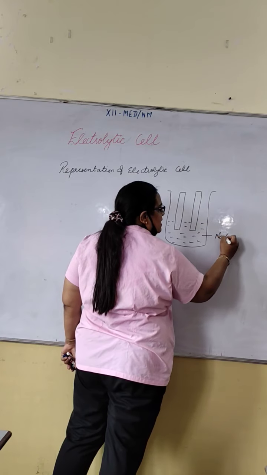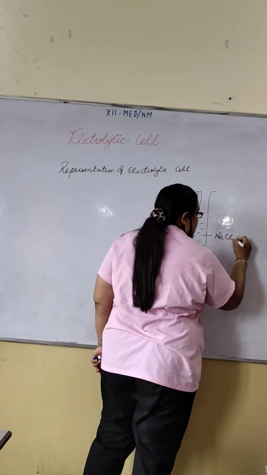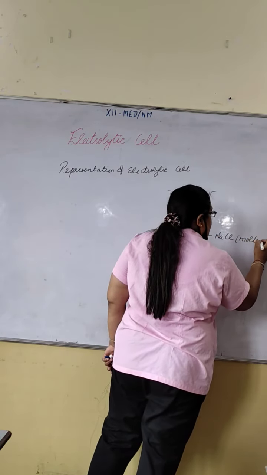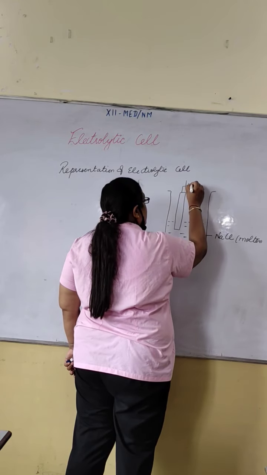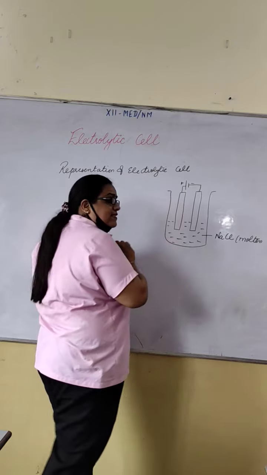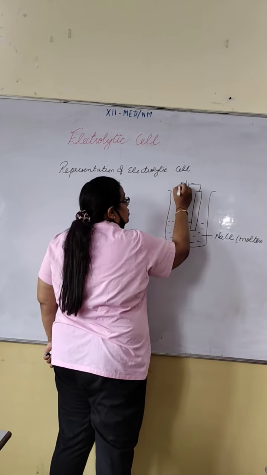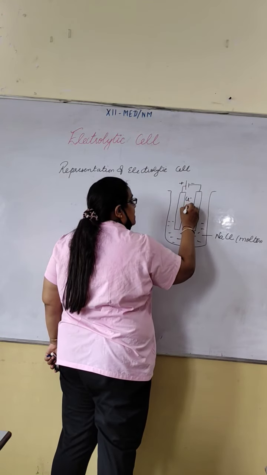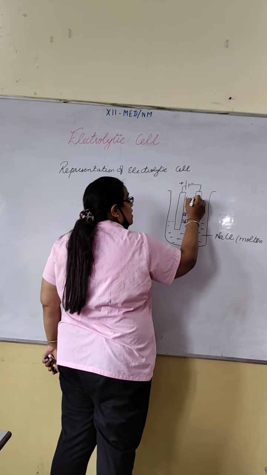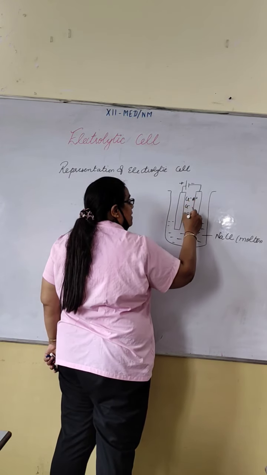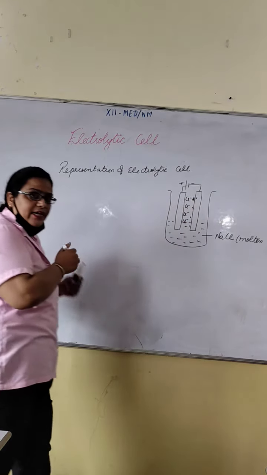Suppose it is NaCl in molten state. So anode is connected to the which terminal? Positive. And cathode is connected to the negative. So here Cl negative, Cl negative, Cl negative, and here Na positive, Na positive, Na positive. Fine.